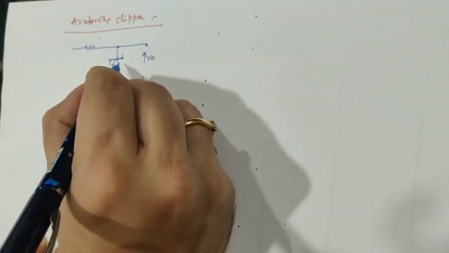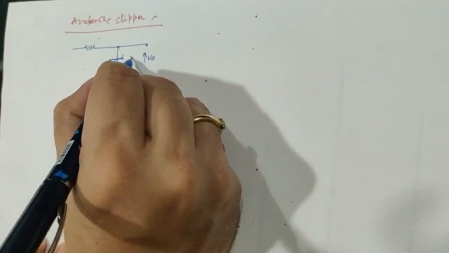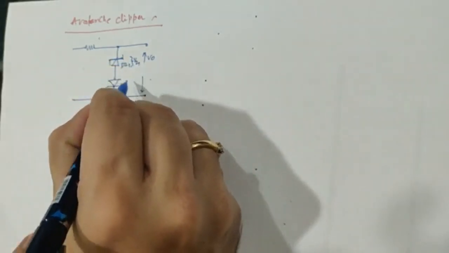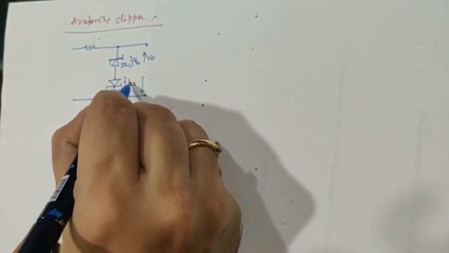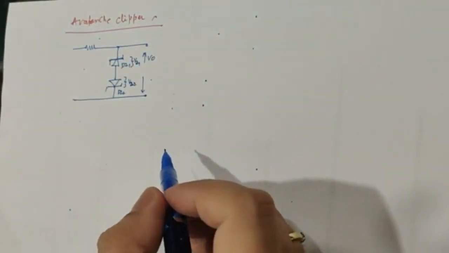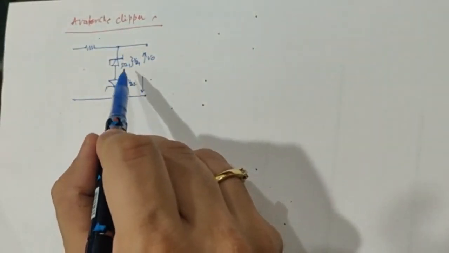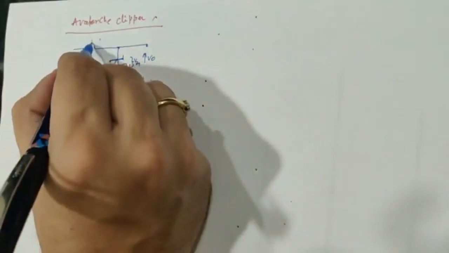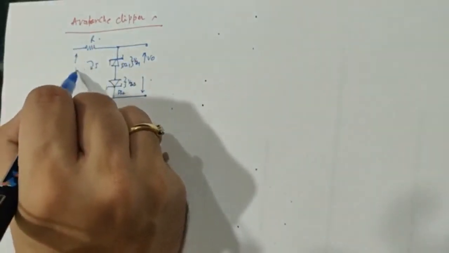Let us say the breakdown voltage of the first diode DZ1 is VZ1, and the breakdown voltage of the second diode DZ2 is VZ2. So I am considering the Zener breakdown voltages to be VZ1 and VZ2 for the diodes DZ1 and DZ2. And let us say this is the resistance R, this is the current I, and this is the input voltage Vi.